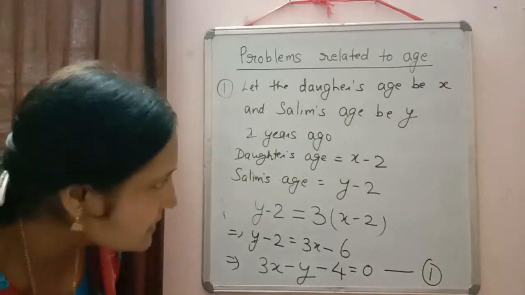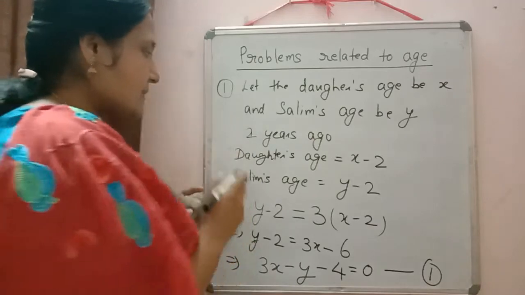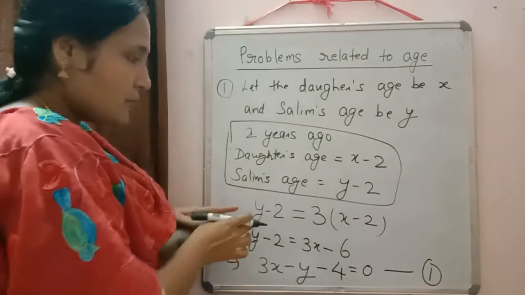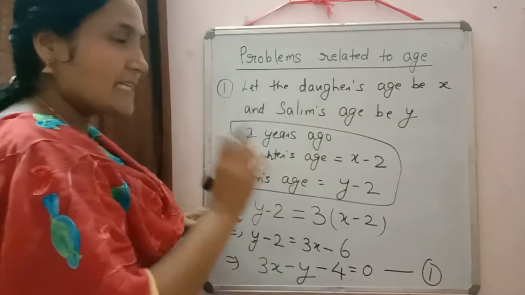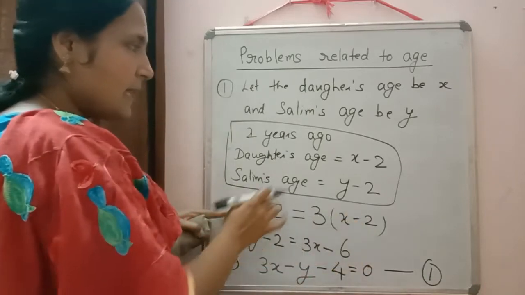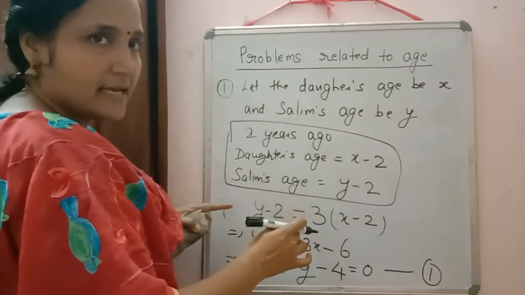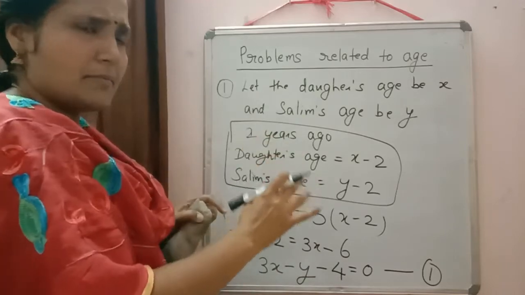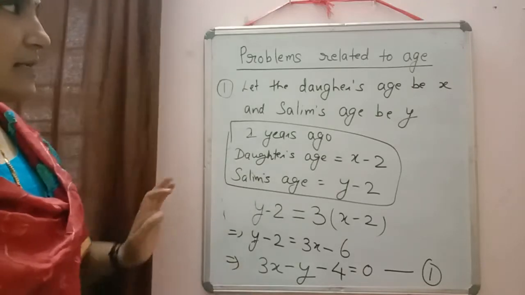So once again I am saying whenever you are writing, don't jump. Write down this step. This step is important there. Don't jump to frame the equation directly there. Because when you will frame the equation, chances are there that you will commit the mistake here. Sometimes y minus 2 you will write, but you will forget to change daughter's age there. That's why write down this one. If 2 steps are extra, no problem there. But our solution will be correct. So this is the first equation we got.